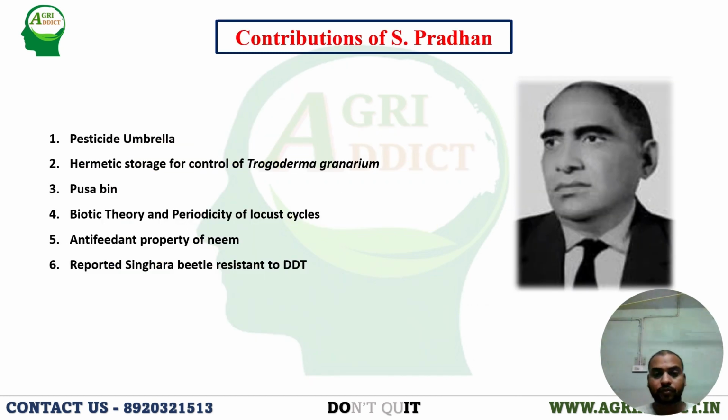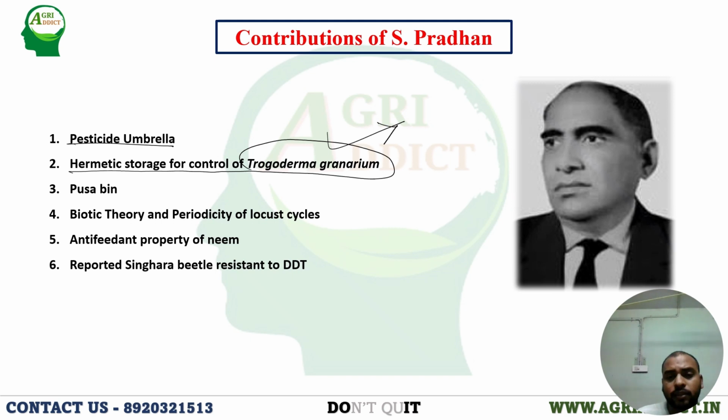Okay. And here another eminent scientist is S. Pradhan. These are the contributions of S. Pradhan: the pesticide umbrella, and hermetic storage for control of Trogoderma granarium. I will tell you these things in detail in the storage pests. Okay, that is the Khapra beetle. For humidity control and temperature control, they have managed it in hermetic storage. I will tell you later, no problem.